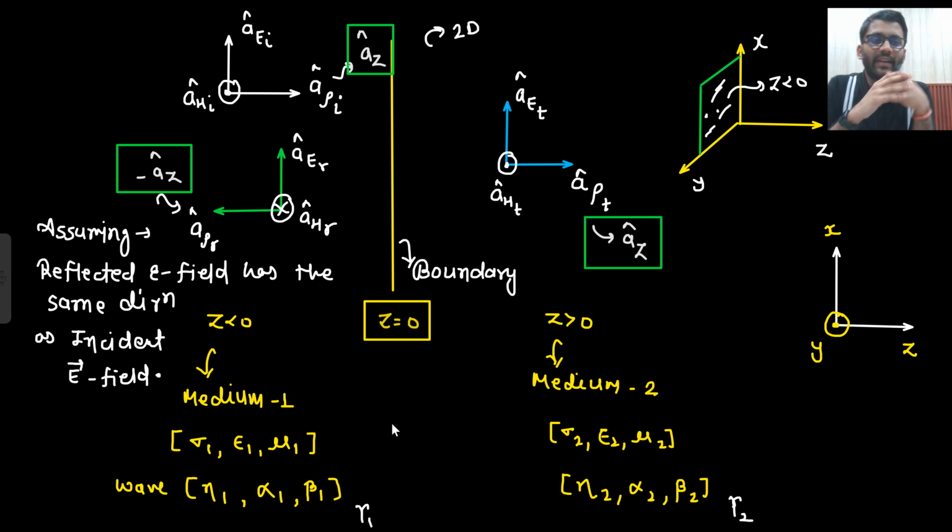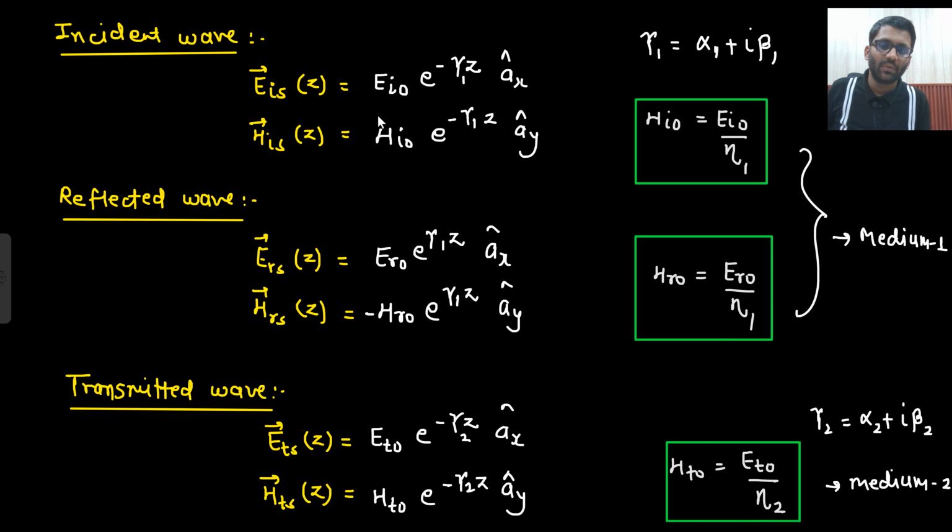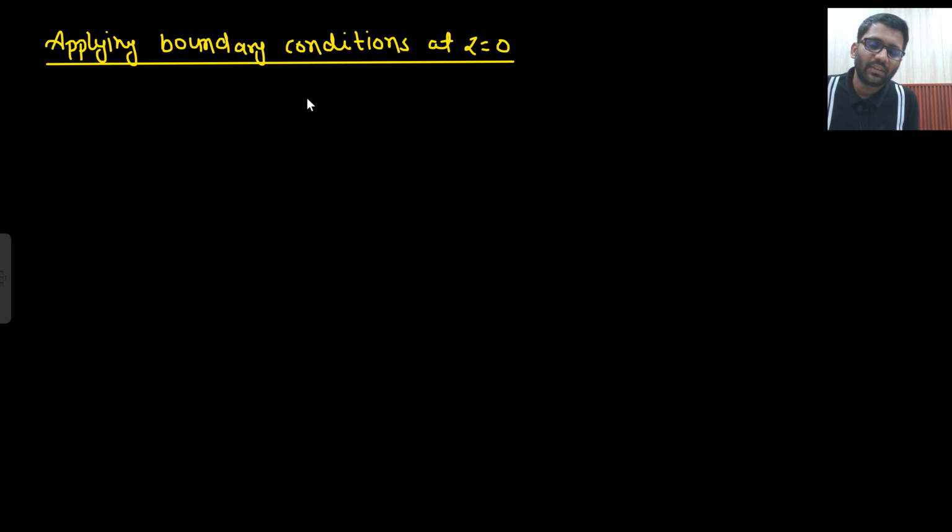So near the boundary, tell me what is the total electric field in this direction? Total electric field for z less than 0. That is Ei0 plus Er0. Is that clear to you? Ei0 plus Er0 at z equals 0. If you put z equals 0, what do you get? Ei0 plus Er0, and both are in the ax cap direction. So can I write it in this manner? Ei0 ax cap plus Er0 ax cap. Sorry, ax cap only, because this is my assumption.